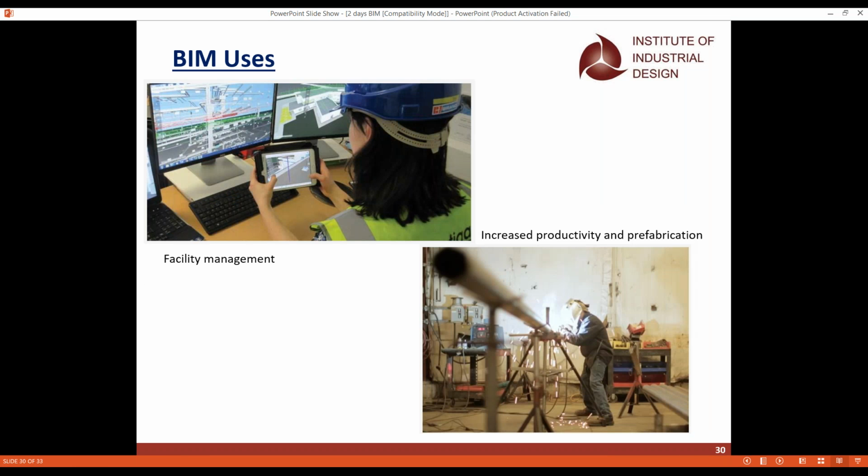The next use is actually about facility management. If you just see facility management, whatever model you do can be facilitated in the construction also, and that is where you can make use of BIM for facility management and prefabrication.